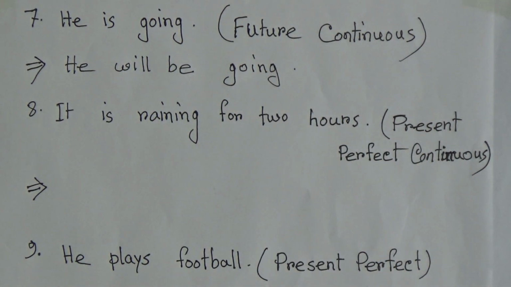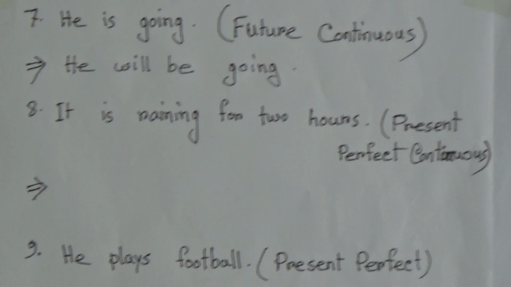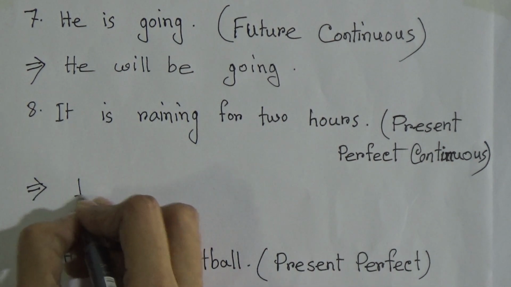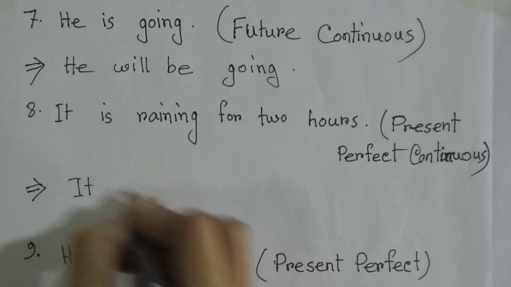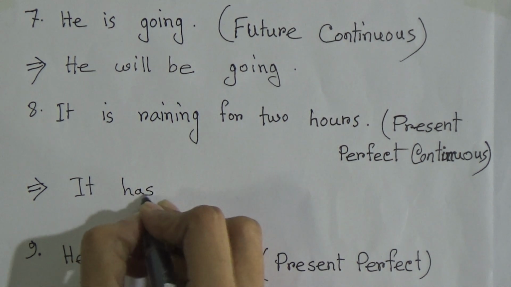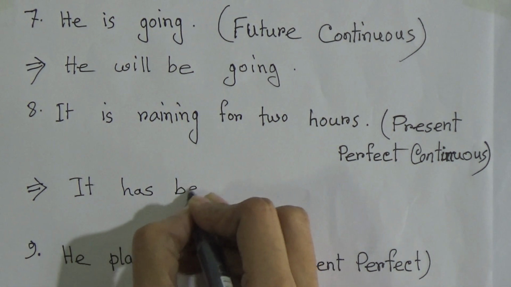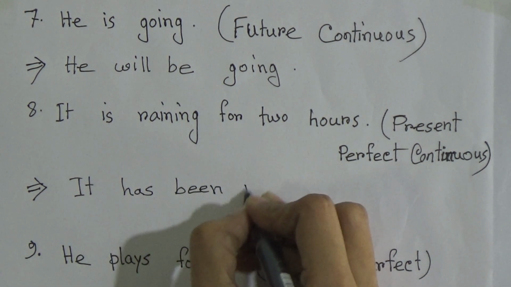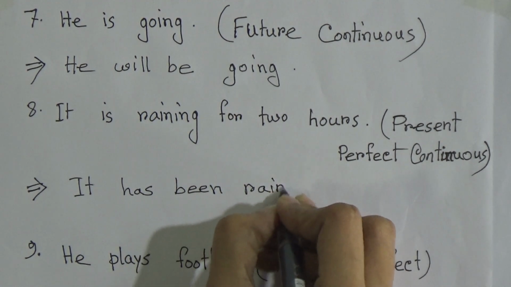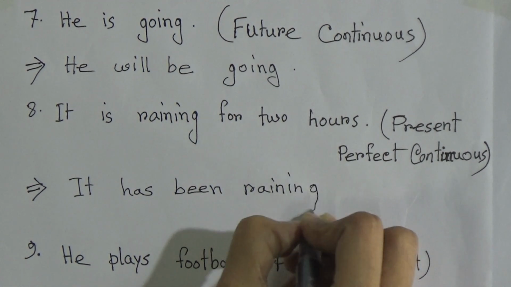Then number 8. It is raining for 2 hours. Here it is present continuous tense. To make it present perfect continuous, we have to write it has been. It has been raining for 2 hours.